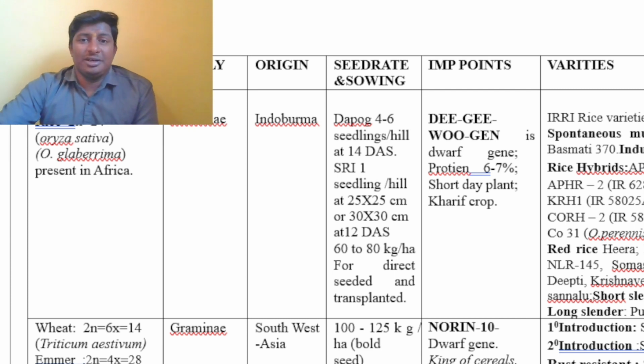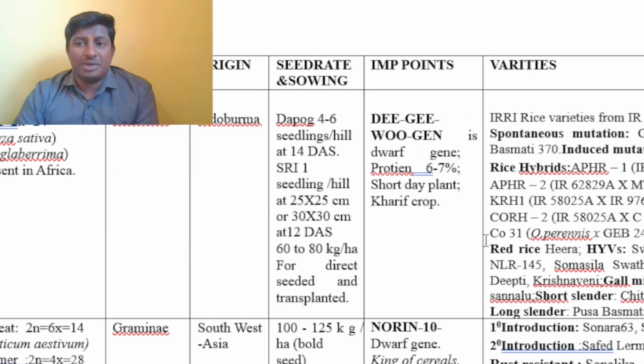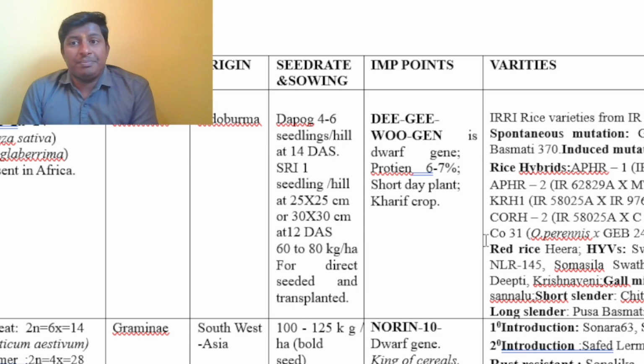See here, I have given the crop name, next to that its family, its origin, seed rate and method of sowing, important points and some very important varieties. Whatever points are written here, you should remember one by one completely. Why? Because as I already mentioned in my previous video, it is not like other concepts. There is nothing to understand; the only thing is you should remember.